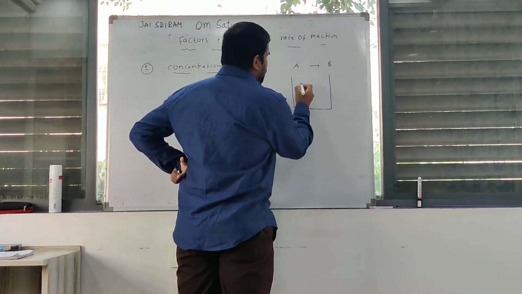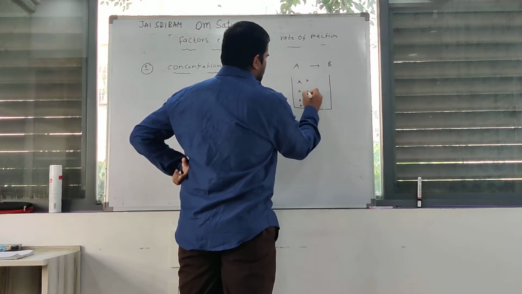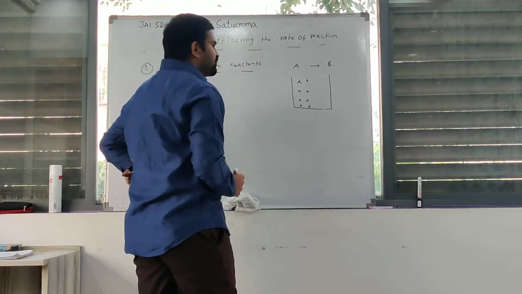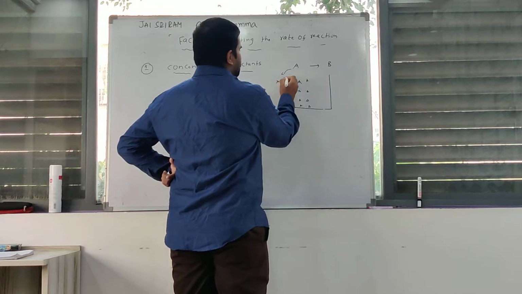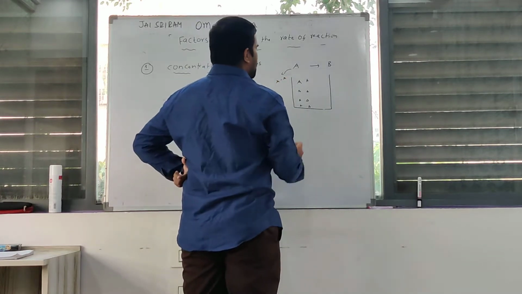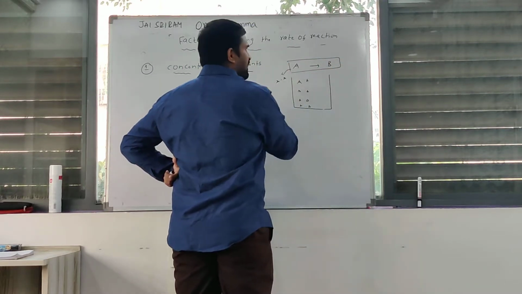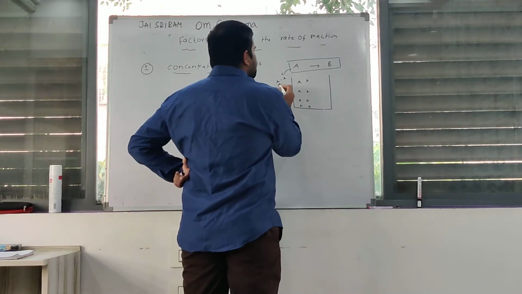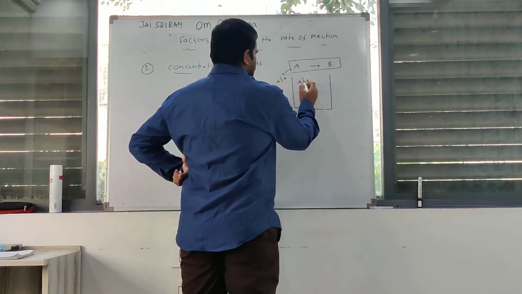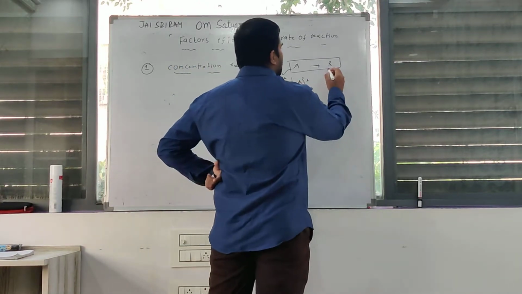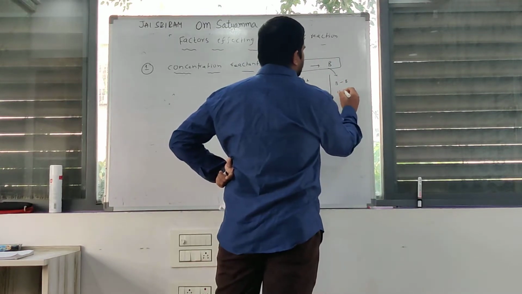You can take A as compounds or molecules or atoms, whatever it may be. First of all, the bonds between A also present. During the chemical reaction, the bonds between A are broken, and the bond between B and B is formed.